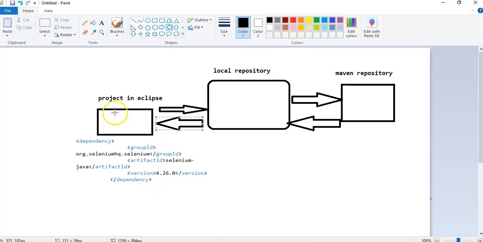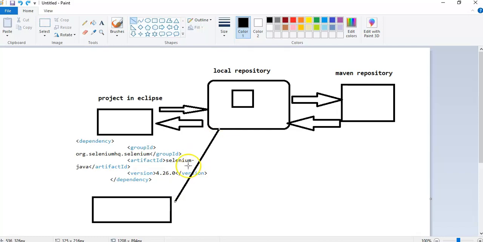Suppose you are using one more project, and here also you have added the same dependency. In the same system you have created one more project with the same Selenium jar. Then it will verify the local repository first. Okay, it is there in the repository, so it will take it from here itself. It will not go to the Maven repository because it is already available in the local repository, so it will fetch from local. If it is not there, then only it will go to Maven, download to local, and then to Eclipse.